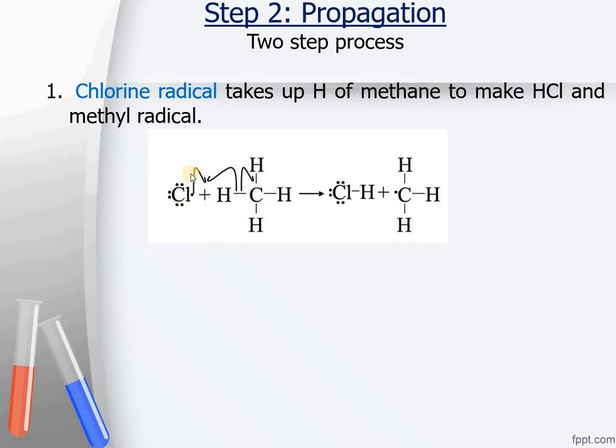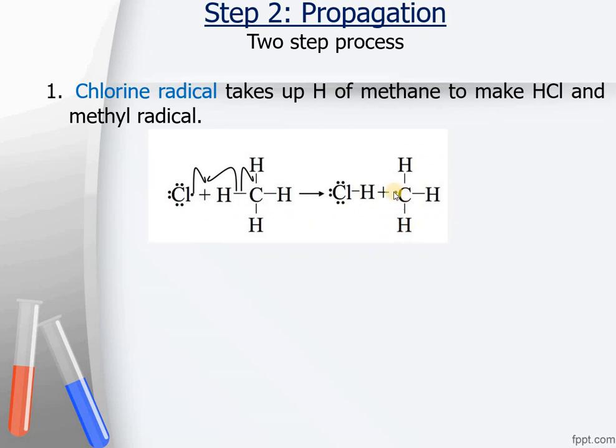This very reactive electron is breaking this hydrogen away and combining with it. Again, there is a homolytic cleavage between hydrogen and this carbon atom as well. Both of them are taking one electron of the bond breakage. Hydrogen will combine with chlorine, making HCl, and a new radical called the methyl radical would be produced. Again, this carbon has got an electron.